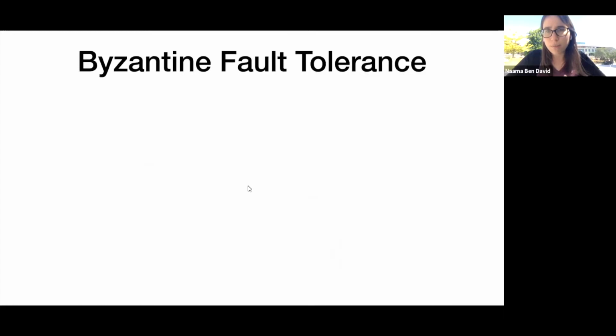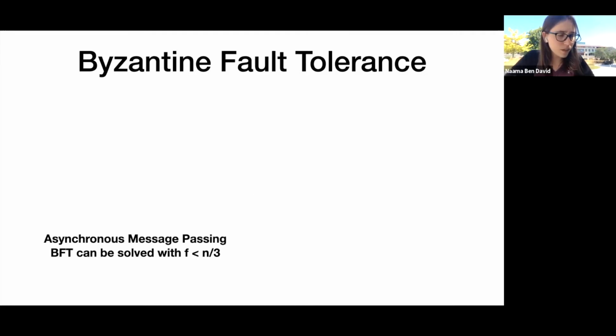So the problem that we're studying in this work is Byzantine fault tolerance in general, and more specifically to solve agreement problems. It's well known that in an asynchronous message passing setting, Byzantine fault tolerance cannot be solved if the number of failures F is larger than 1/3 of the total number of processes N. And it's pretty easy to see why.